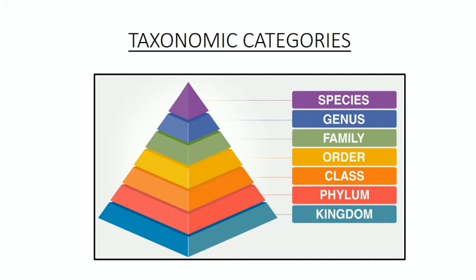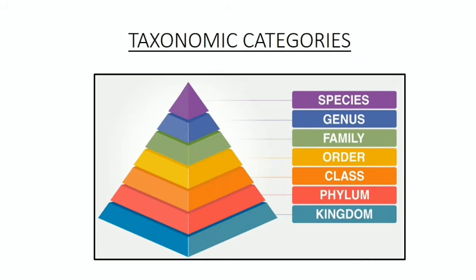All the genera of a family have some common features or correlated features. Next category is order. The category includes one or more related families. So, our fifth category is class. A class is made of one or more related orders.